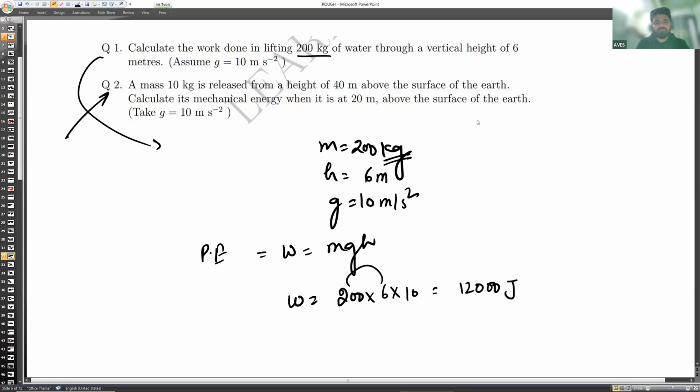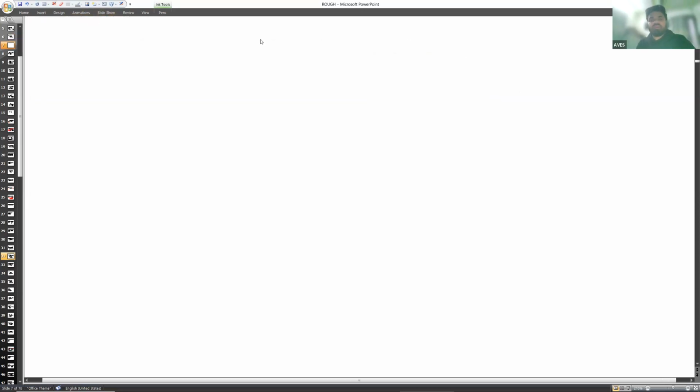Just a minute. In the second question, a mass of 10 kg is released from a height of 40 meters above the surface. When you are at the highest point, the object is not moving, so it has maximum potential energy and kinetic energy is 0 because velocity is 0.